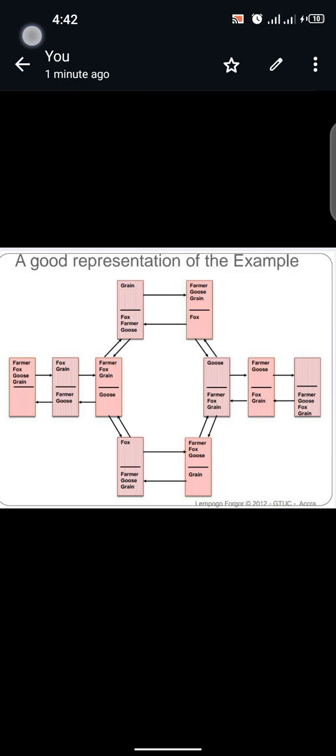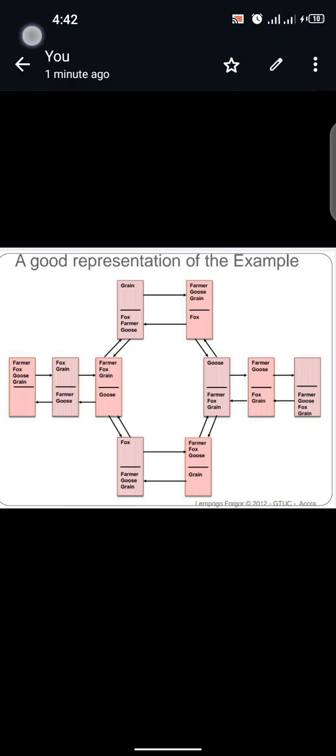Then the farmer brings the goose back to the grain using the canoe to the bank of the river and leaves the fox at the destination point. So at the bank of the river, we have the farmer, the goose, and the grain, and the fox is left at the destination point of the river.